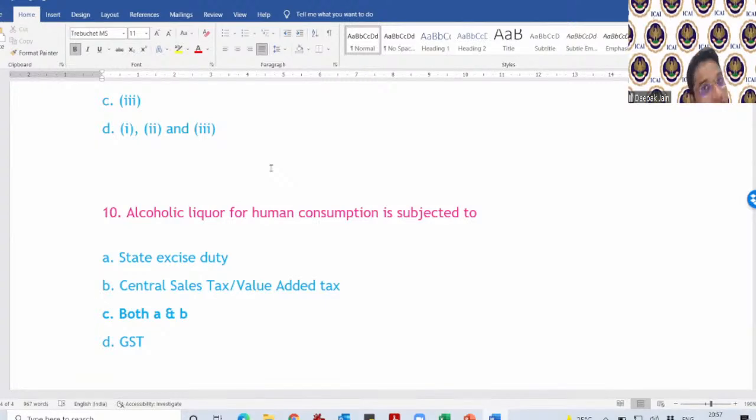You need to do a reading. Definitely, once you do a reading, then you will cover it, because there are 40 marks and the topics are so many. You have to concentrate over here and read through it so that you will understand it. We have one problem solving session. During that session, note down all your questions. We will answer those questions in the problem solving session after the input tax credit chapter. So go through this and read through yourself.